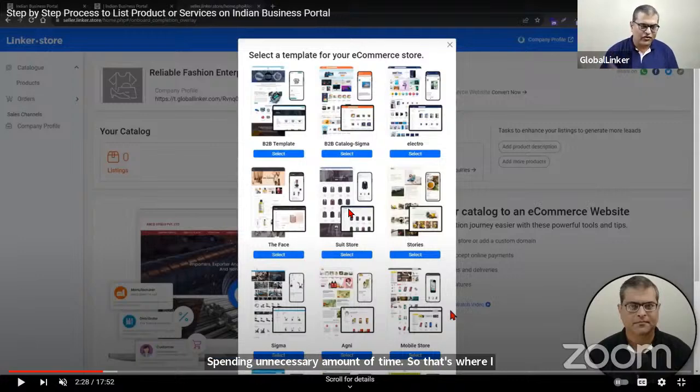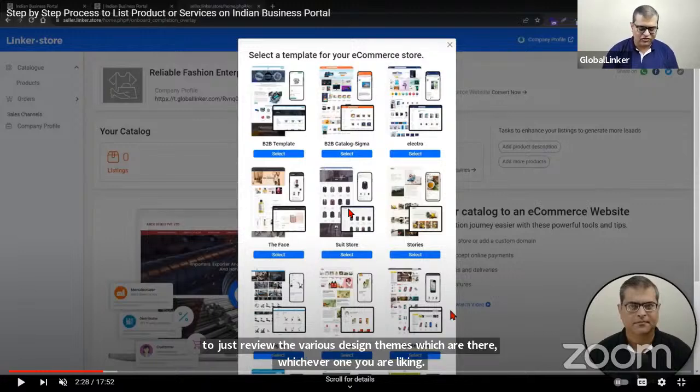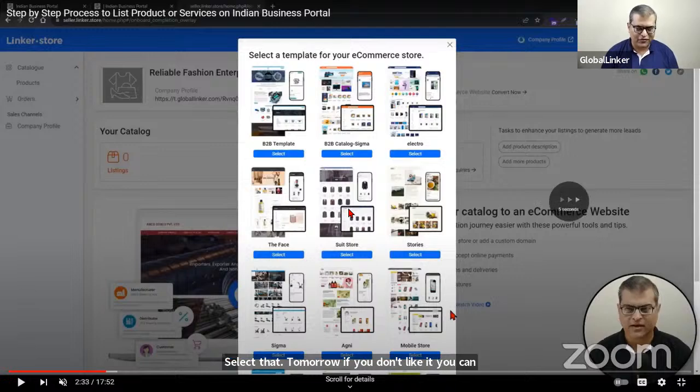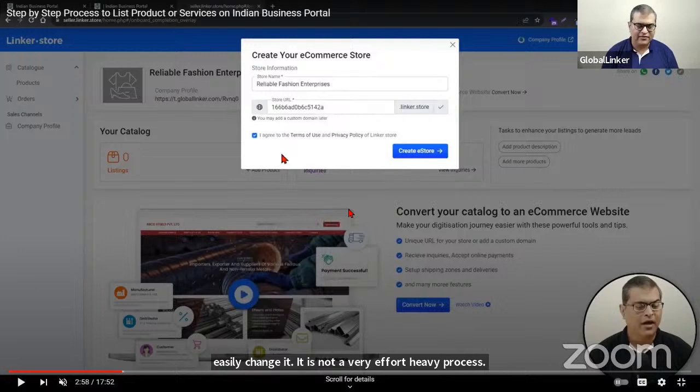Again, coming back to this discussion which we were doing, this is where you have to just review the various design themes which are there, whichever one you like, select that. Tomorrow, if you don't like it, you can easily change it. It is not a very effort heavy process. All right. After that, you'll move to this screen. This is where there are just two fields. One is the store name, which is your business name.